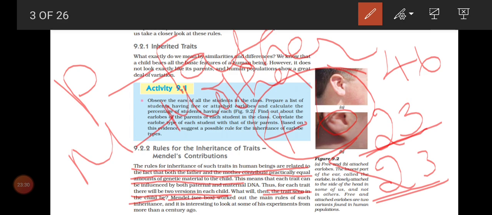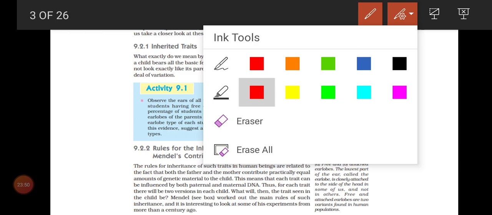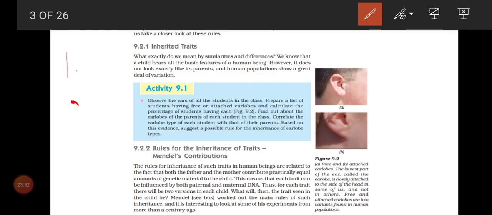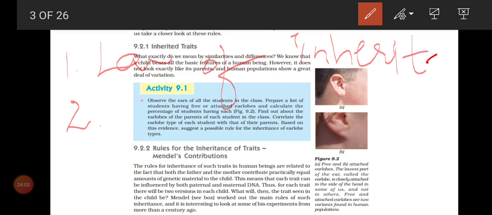Okay. Now, this is all a little bit confusing. To explain, Mendel gave 2 laws. First law, law of inheritance. You just write and keep it. First law and second law. First law, law of inheritance, I-N-H-E-R-I-T-A-N-C-E.